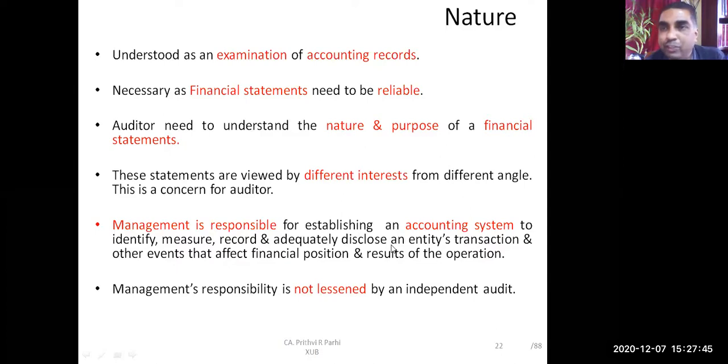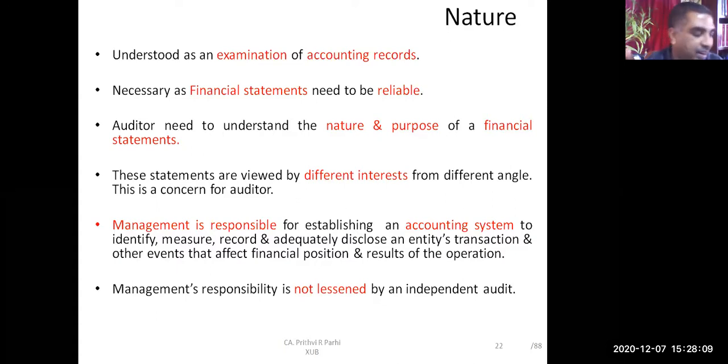Some of you might have studied accounting standards. For different items, different kinds of disclosures are there. For example, management has to disclose the composition of cash and cash equivalents, whether it has been disclosed or not. It is the responsibility of the management.